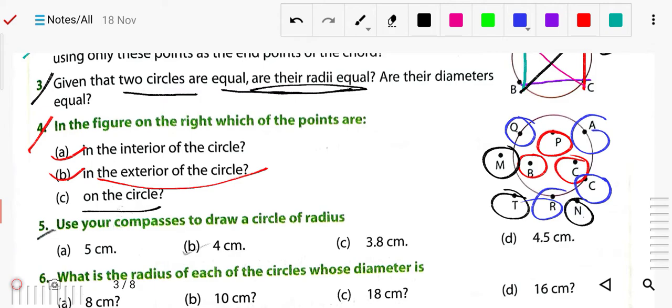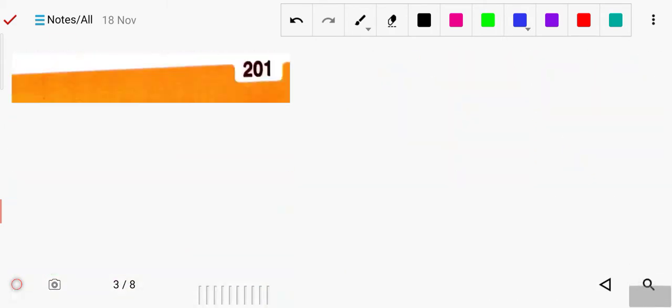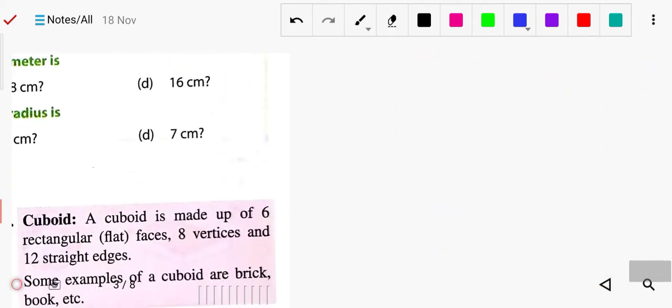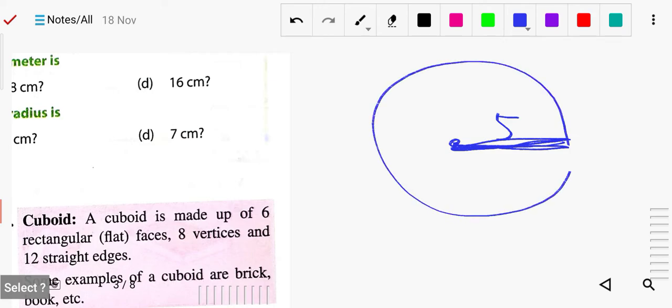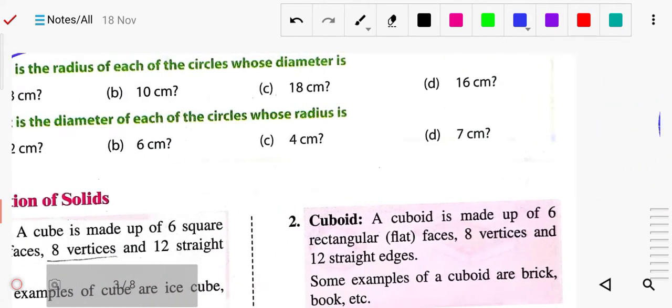Next, use your compass to draw the circle. So you have to draw the circle, like 5 centimeter. So how will you draw? Simply you have to take the radius from the metal tip to the pencil holder, means the size of the compass. You have to take the 5 centimeter. Then from it you have to draw the circle like this. So likewise you have to draw.